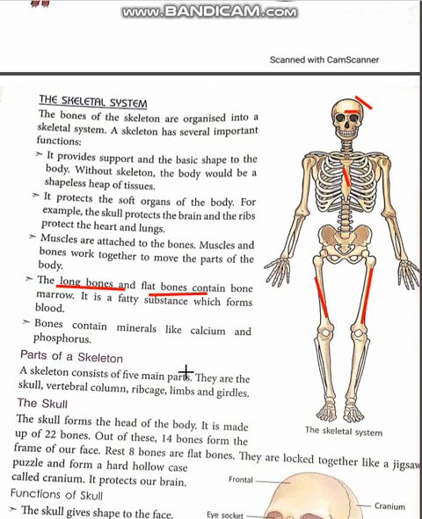Now move to the parts of skeleton system. A skeleton system consists of 5 parts. They are skull, vertebral column, rib cage, limbs, girdles. Now look at the page. Skull, let me show you. Skull, okay. Then this.